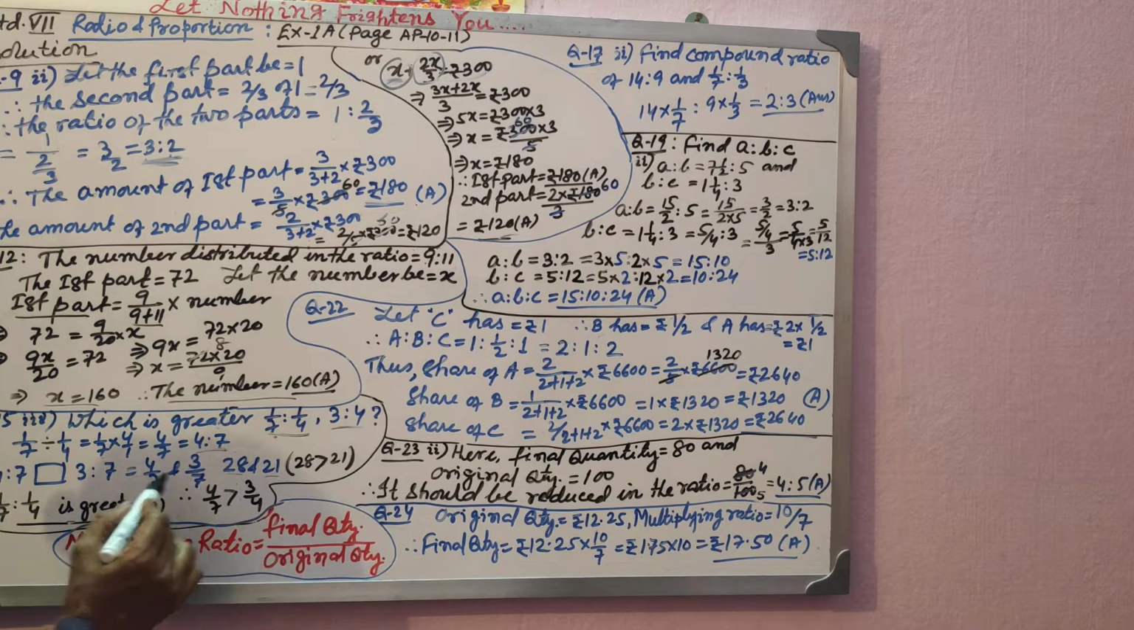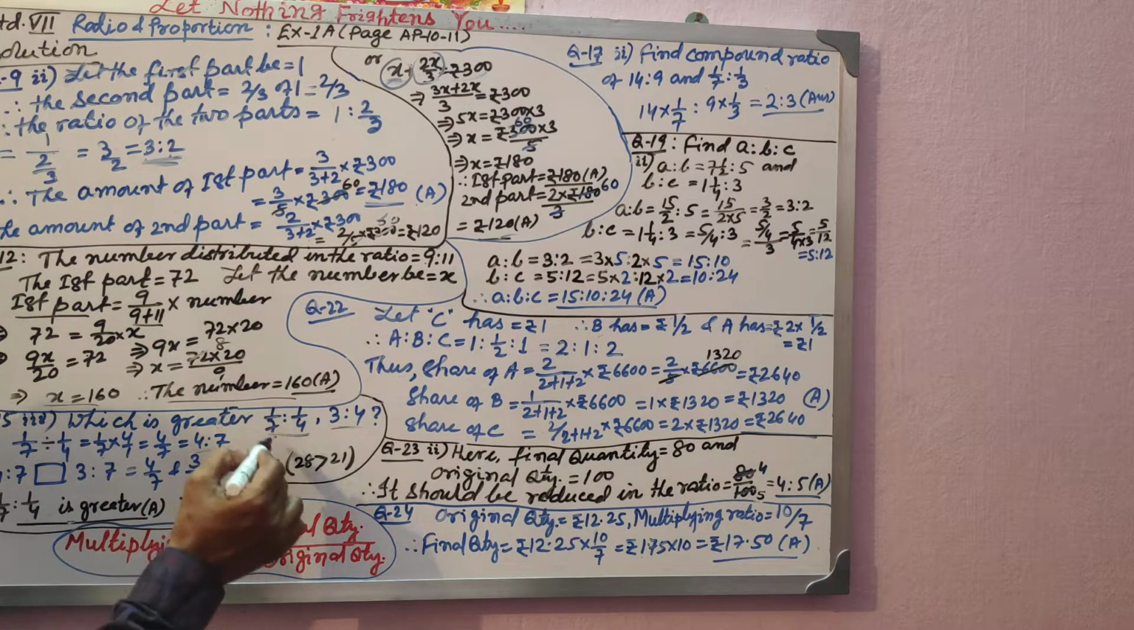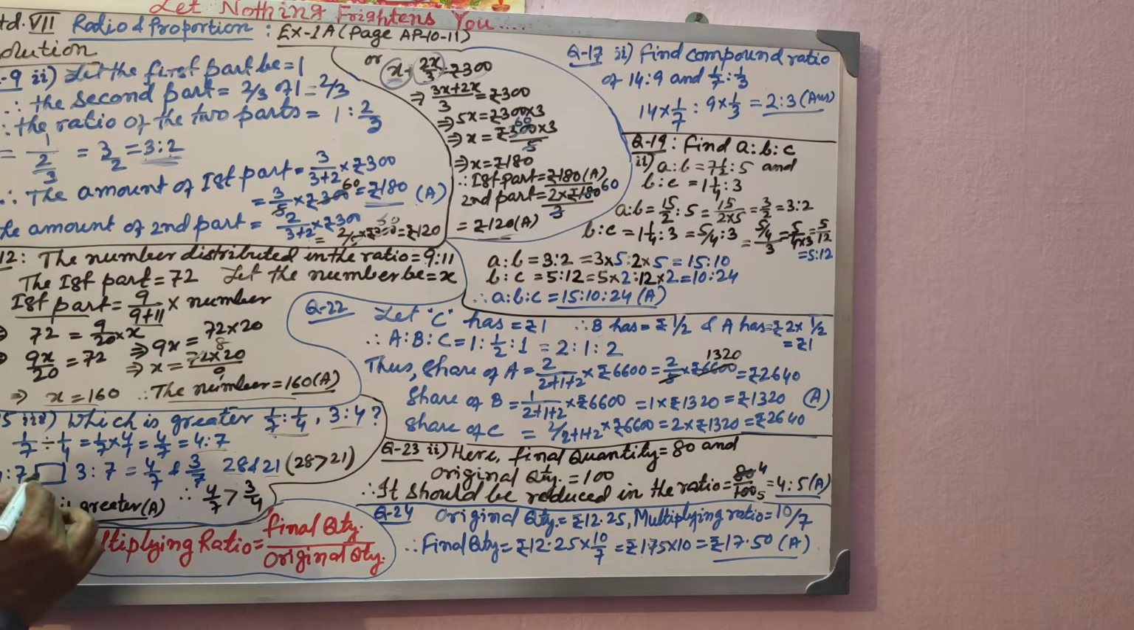So which one is greater? 28 is obviously greater than 21. So this value will be greater. So 4/7 will be greater. 4/7 is the ratio. 4:7 is the ratio. Which one? 1/7 is to 1/4. So is this greater or is that one greater? This one is greater, obviously. This value is 1/7. So 1/7 is to 1/4 is greater.